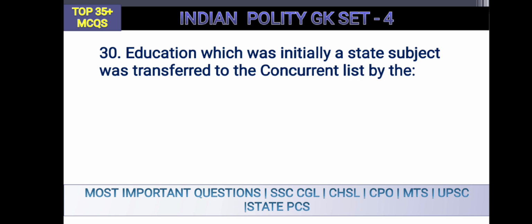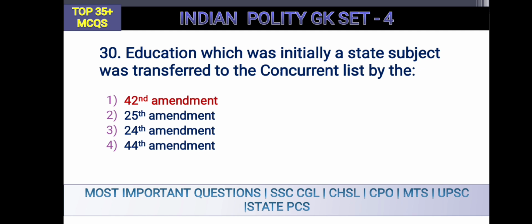Okay. Education, which was initially a state subject, was transferred to the concurrent list by which amendment? Earlier it was a state subject, now it is transferred to the concurrent list, meaning both the center and the state can make laws on education. So by the 42nd amendment it was transferred to the concurrent list.